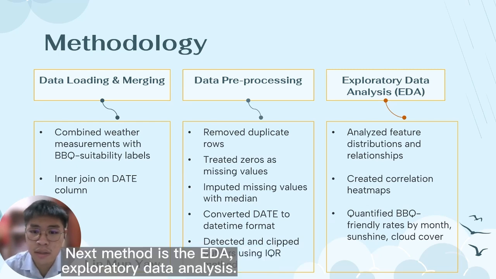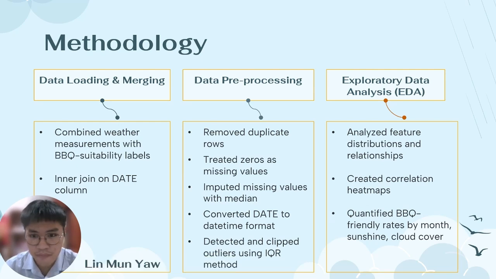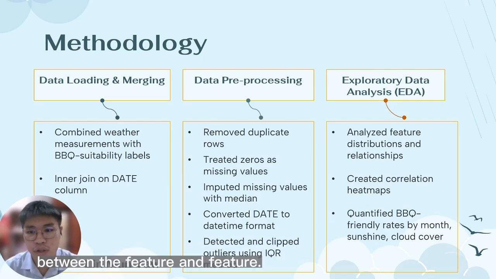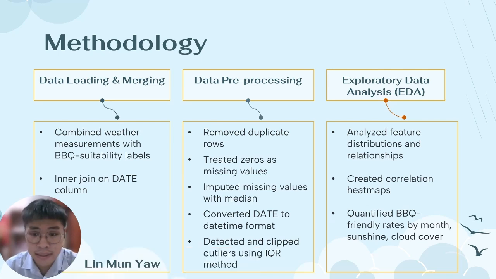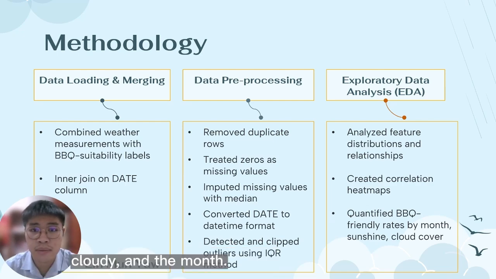The next method is the EDA, exploratory data analysis. We analyze the feature distribution and relationships to better understand the features. And next, we create correlation heat maps to understand the relationship between the features. We also use univariate and bivariate analysis. And next is to quantify the BBQ friendly rates based on the sunshine, cloudiness, and the month.